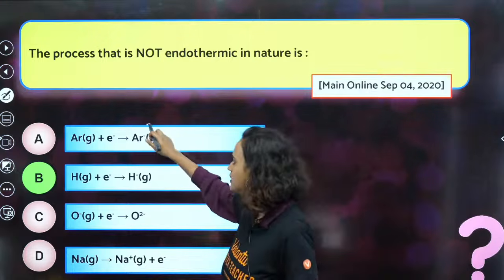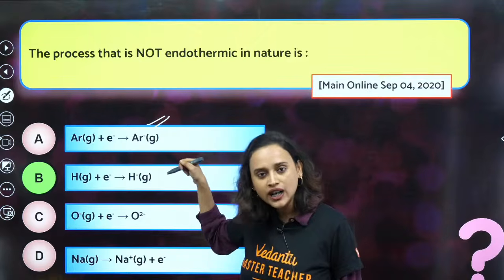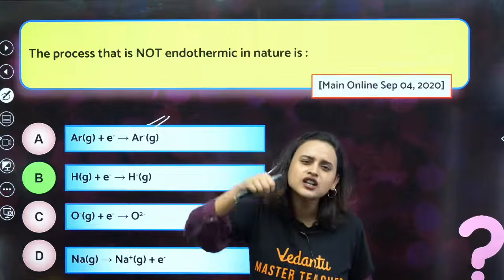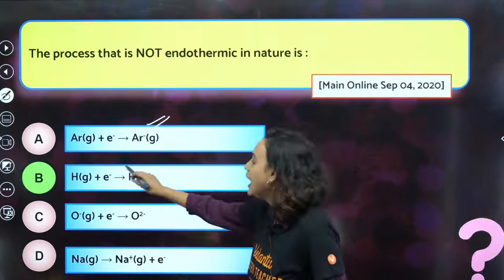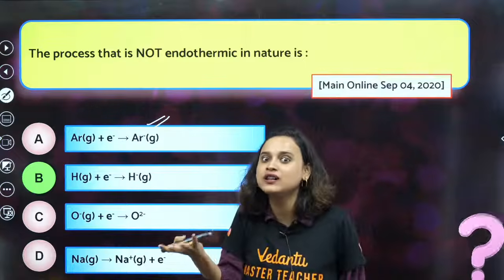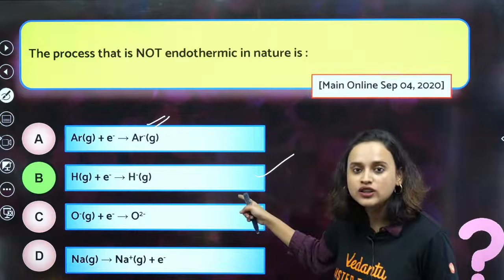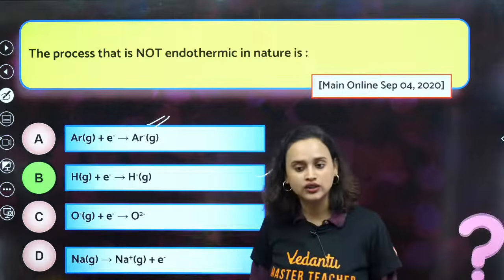If you are disrupting the stability, it will not want to take the electron, and you will have to give energy to push it. But here, hydrogen will gain stability when you give another electron. That is why this is exothermic and the other ones are endothermic.